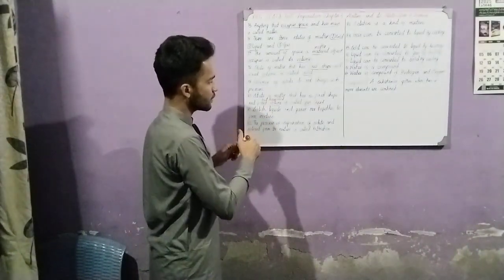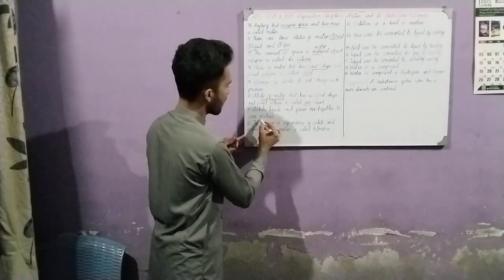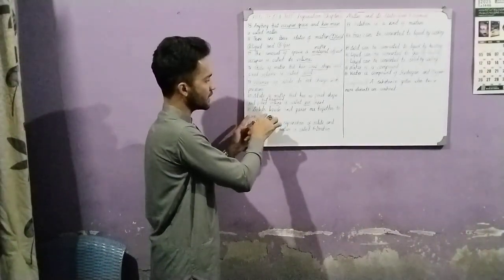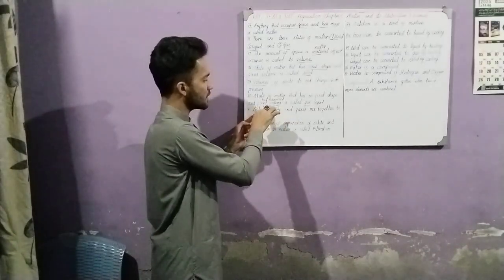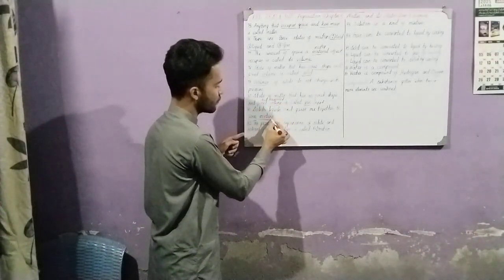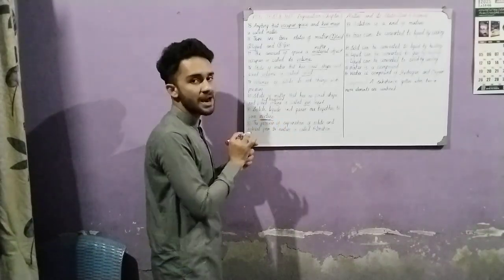Now, solids, liquids and gases mix together to form a mixture. If solids and liquids come together, or solids and gases come together, or liquids and gases come together, or they all come together as a whole, then we get a thing that is called a mixture.